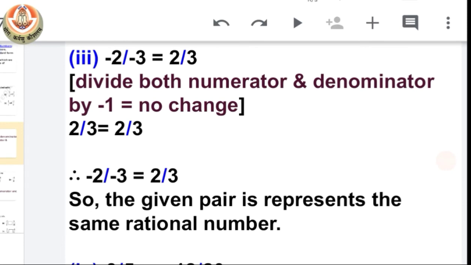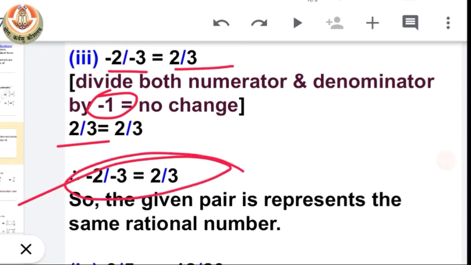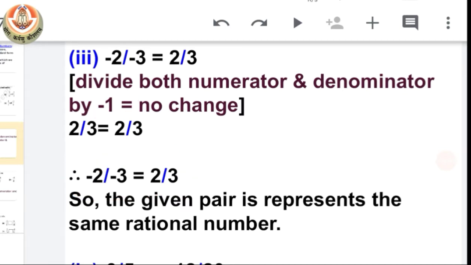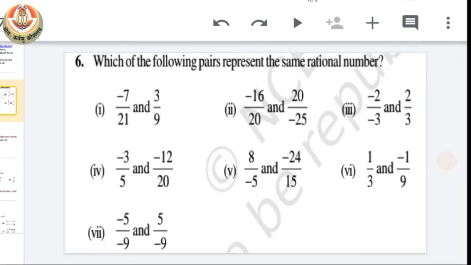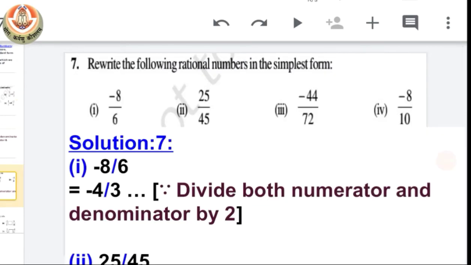Let's see one more example, which is minus 2 by minus 3 and 2 by 3. The minus and minus of the numerator and denominator will cancel out, or we can divide both by minus 1, and we get 2 by 3. On the other hand we have 2 by 3. So we can say that the given pair of rational numbers are equal to each other. And this is the way you have to do all the other parts. I hope you will do the other parts yourself.